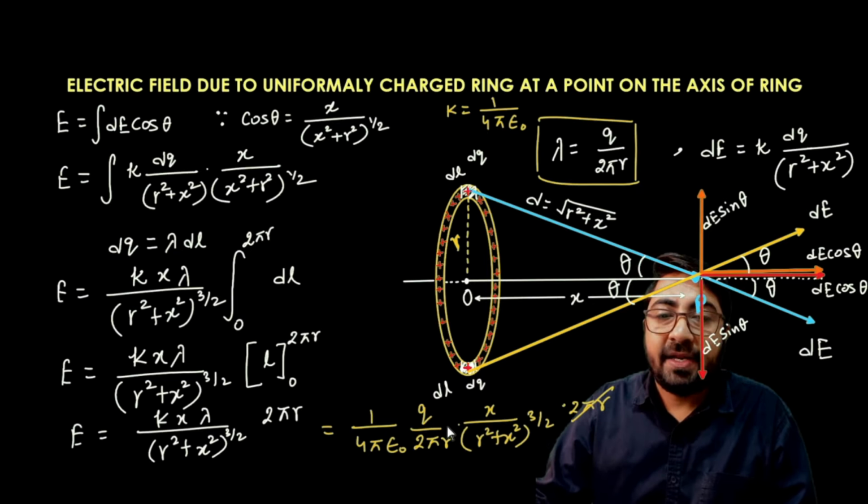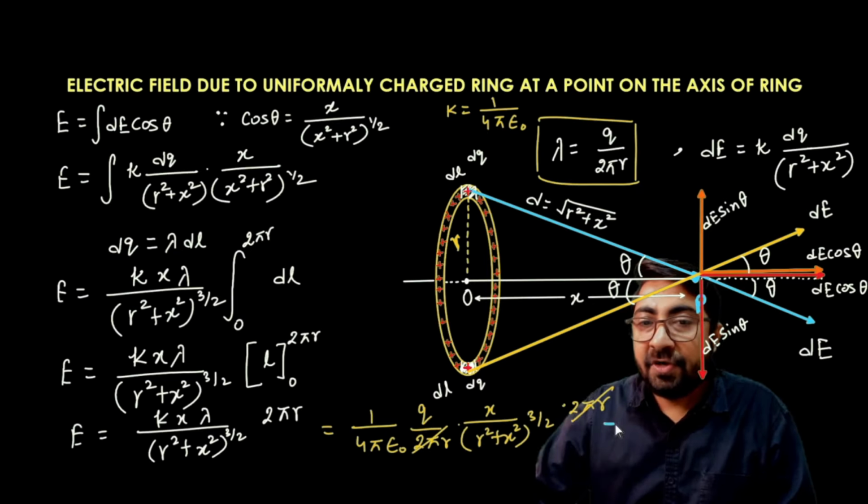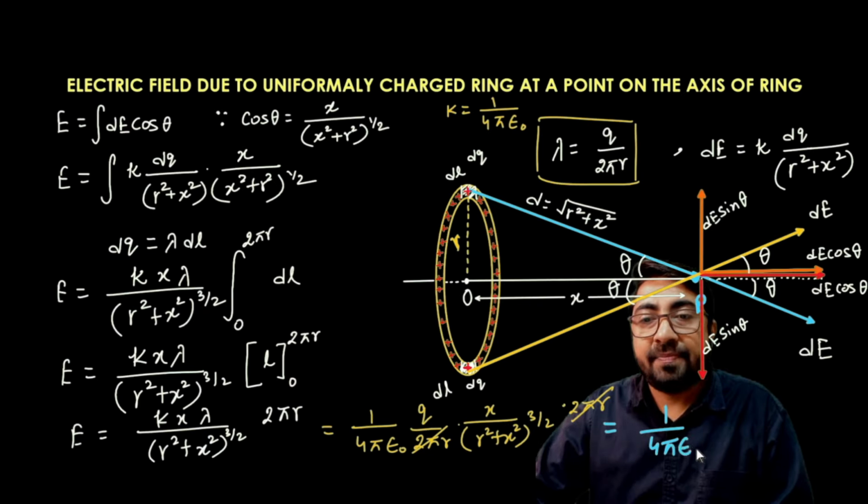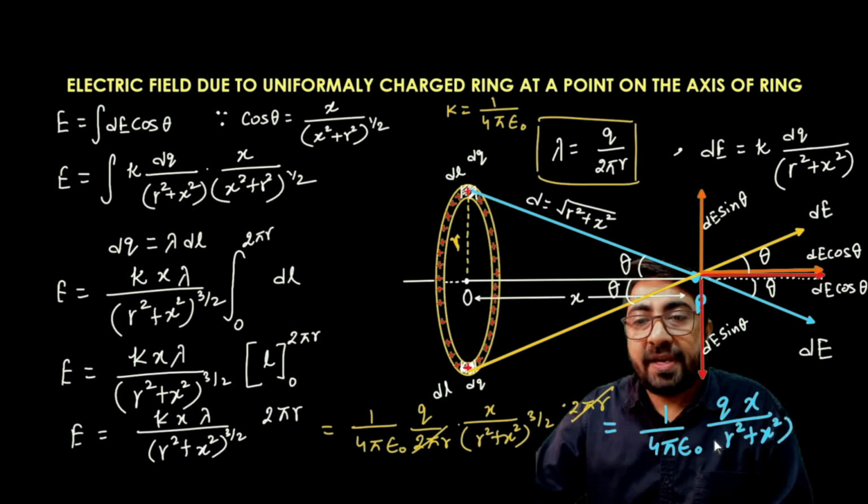The 2 pi r cancel each other. Then what is left finally?